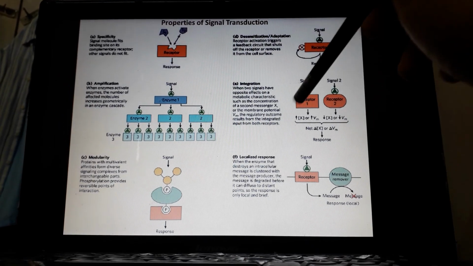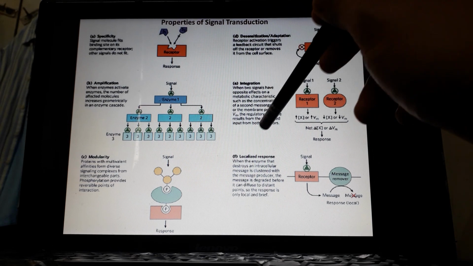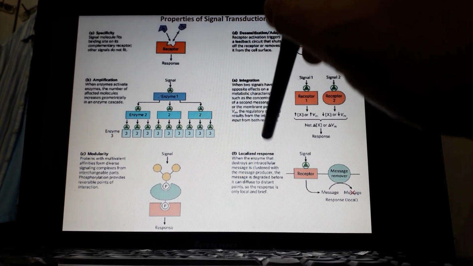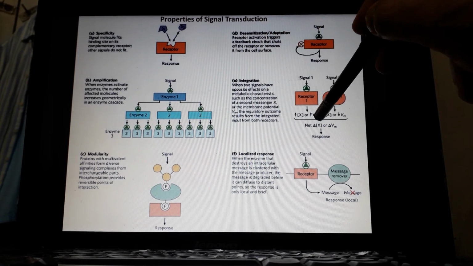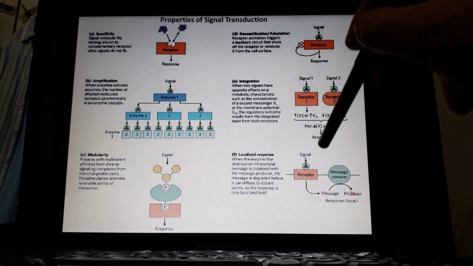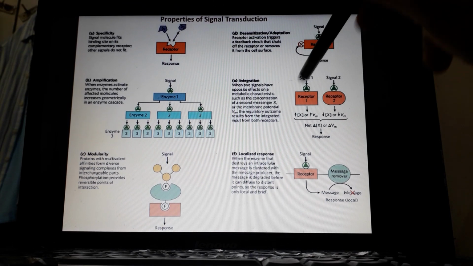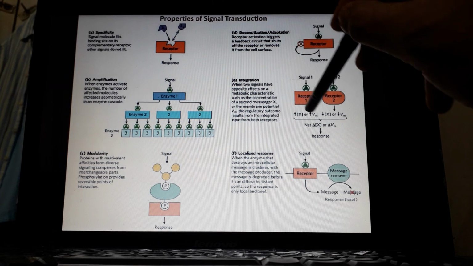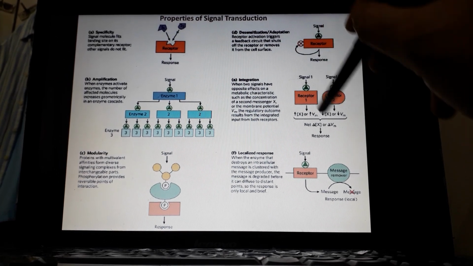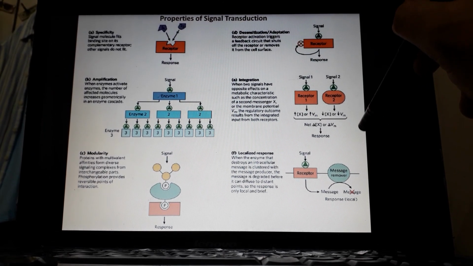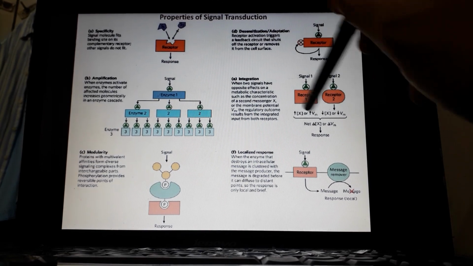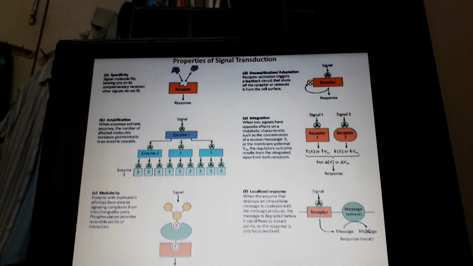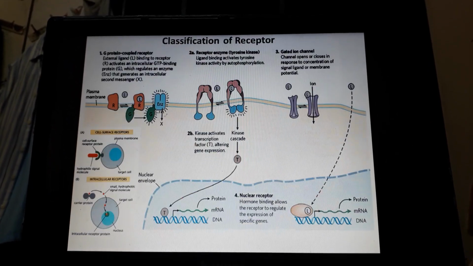And last but not least, another very important property is localized response. That means when the signaling molecule binds to the receptor, the signaling molecule is immediately destroyed or inactivated so that it cannot activate further molecules, in order to give a particular localized response. So, these are the six basic properties of all the basic kinds of cellular signaling mechanisms.